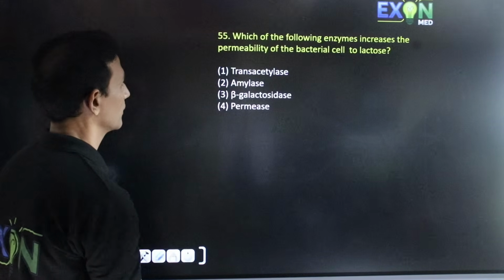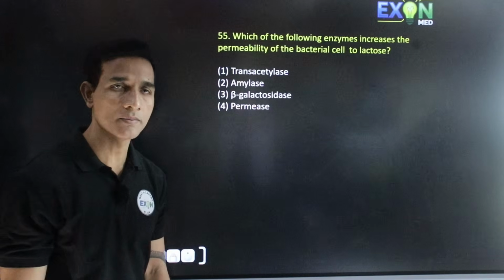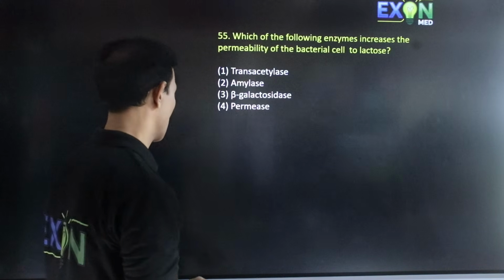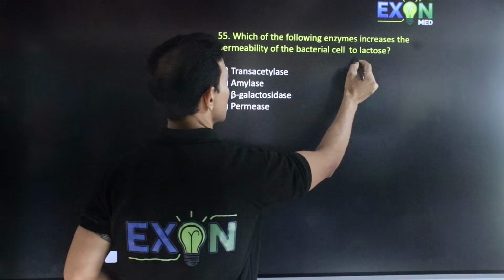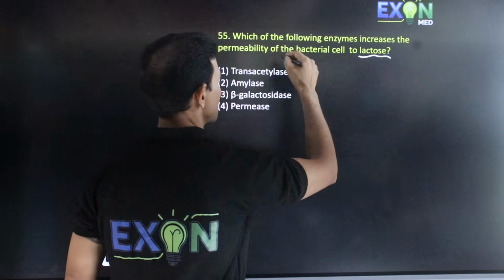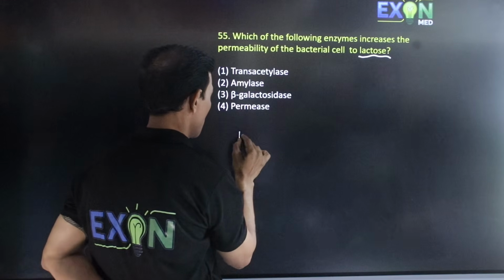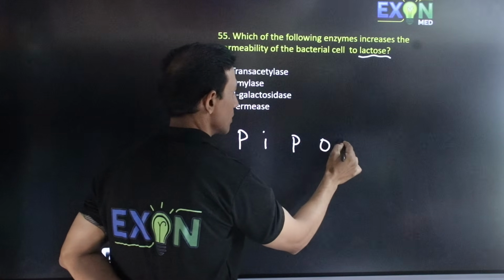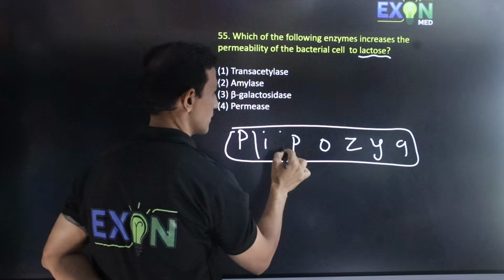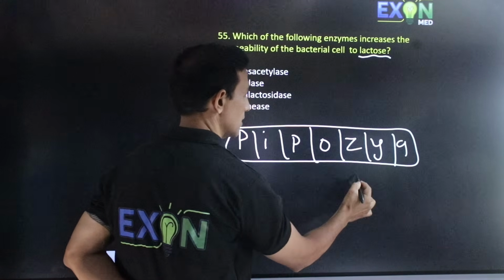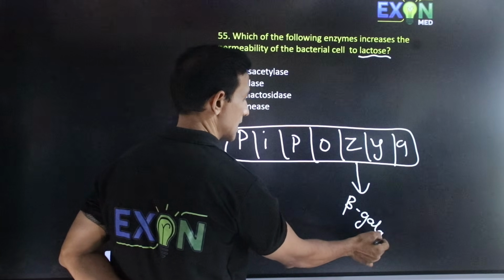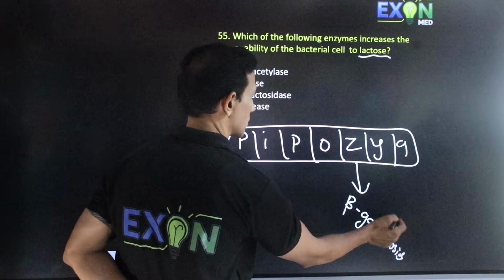Question number 55. Which of the following enzymes increases the permeability of the bacterial cell to lactose? So, lactose is given. The lac operon gene is given like this in the form of PPO-ZYA. Z produces beta galactosidase enzyme for the digestion of lactose.